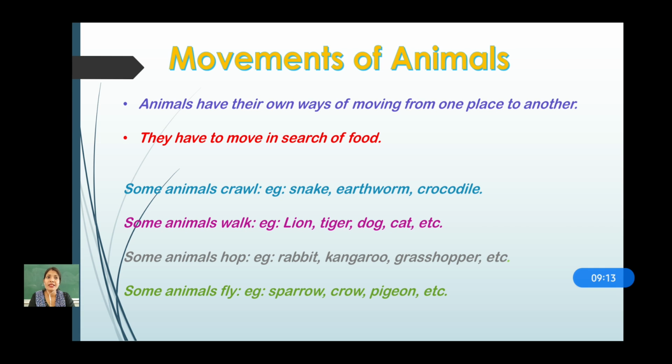Animals also move from one place to another and they have different ways of moving. Some animals crawl. For example, snake, earthworm, crocodile. Some animals walk from one place to another in search of food. Example, lion, tiger, dog, cat, etc.